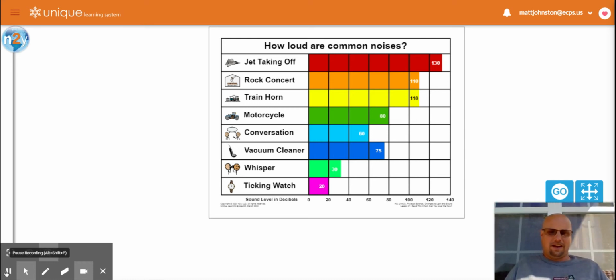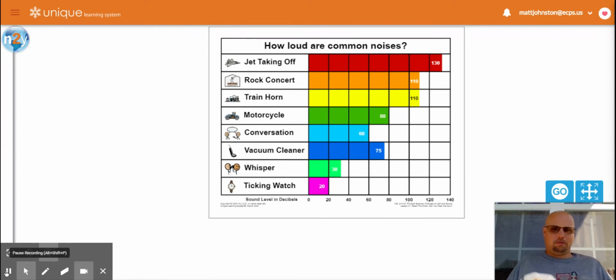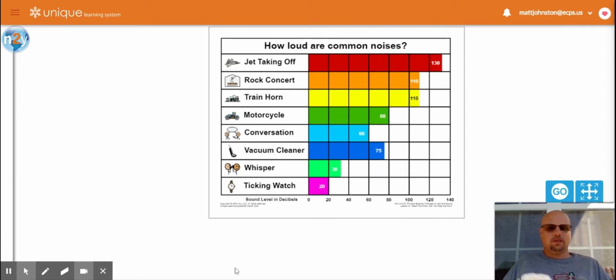Okay, guys, so now we're going to do a little bit of math, and we're going to talk about graphs. What we've talked about a lot in class is pie charts. So now we're going to do a little bit more. We've talked a little bit about bar graphs. So what we're going to look at is how loud common noises are.